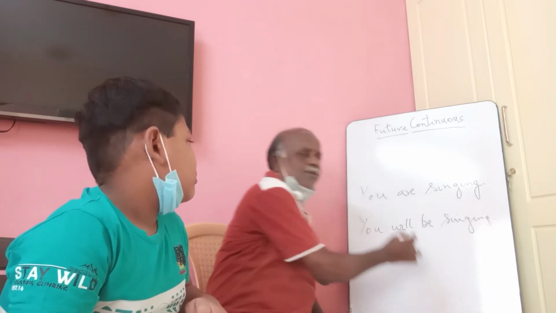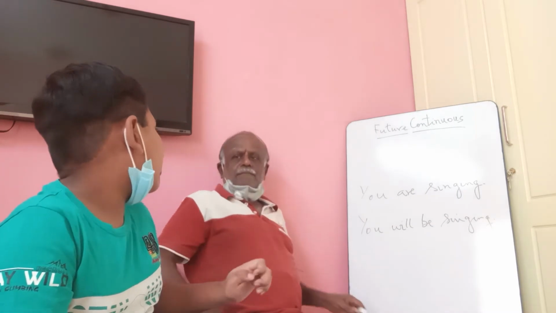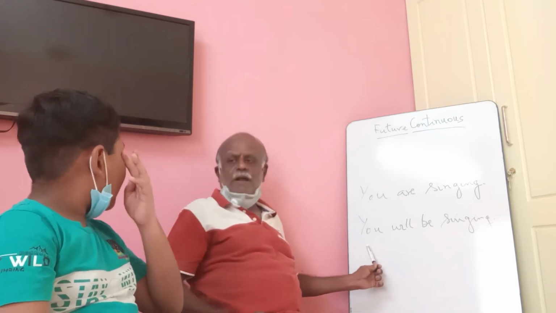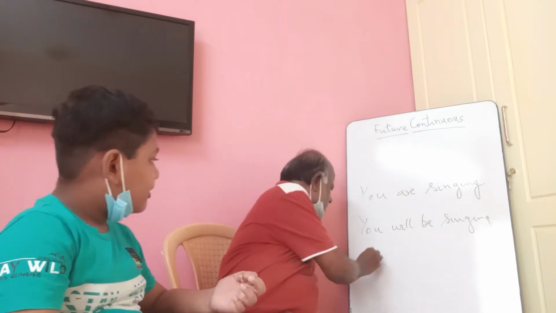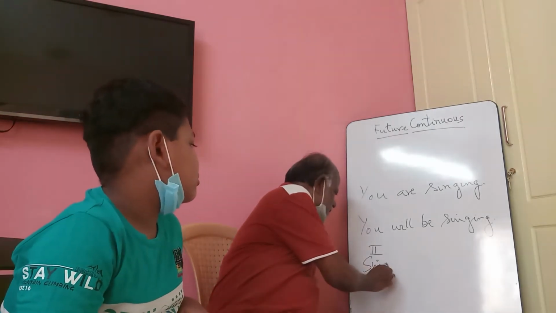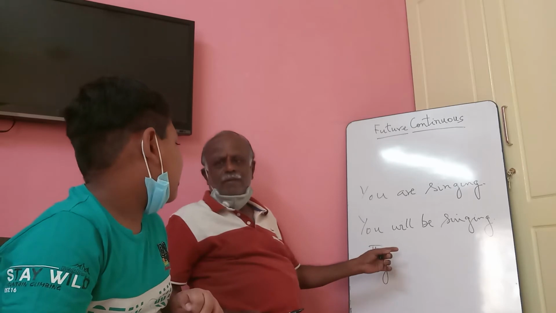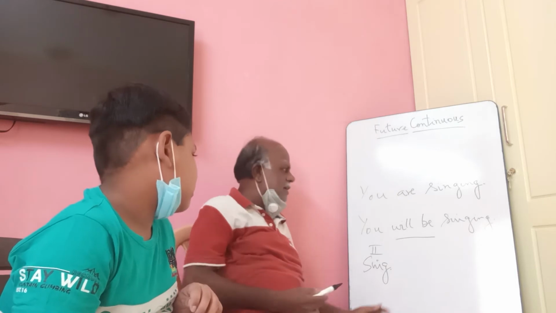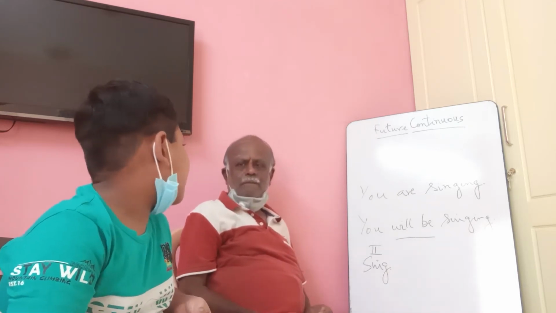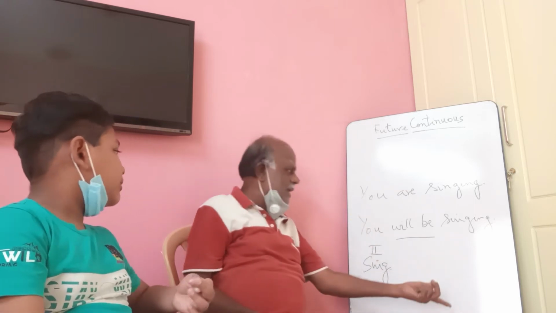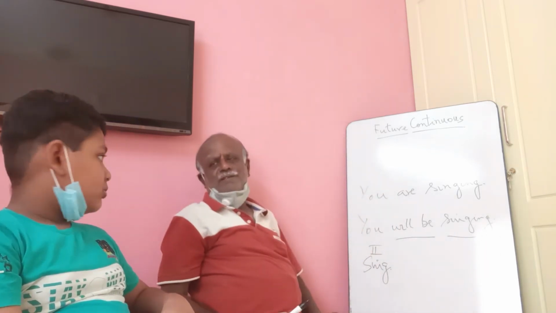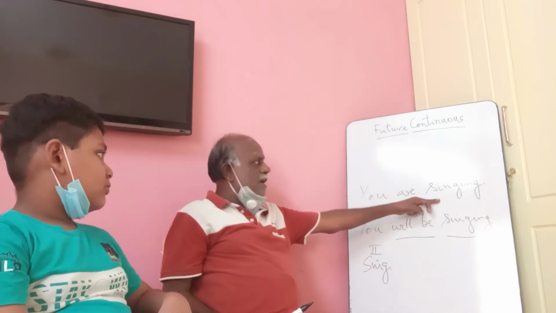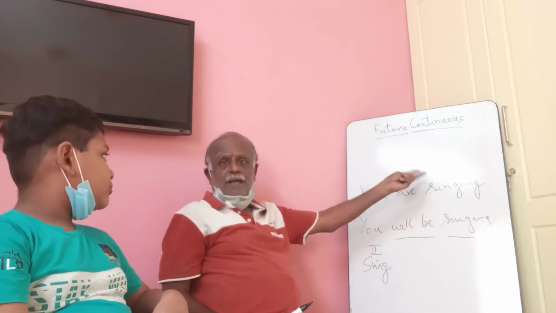How did you tell this? Look at the subject, find out the person and number: second person singular. Then find out the suitable auxiliary verb, will be. And find out the present infinitive form of the main verb and put ing. Whatever the form of the verb here, you have to identify the infinitive form and then add ing.